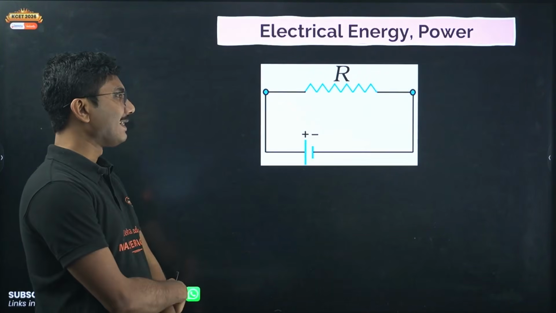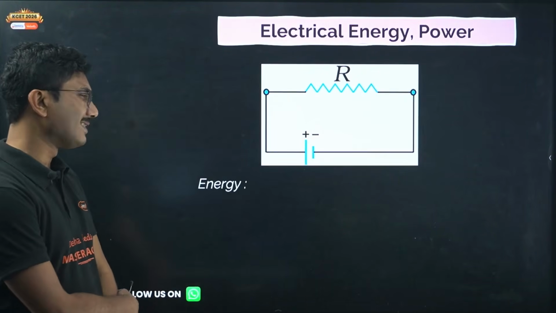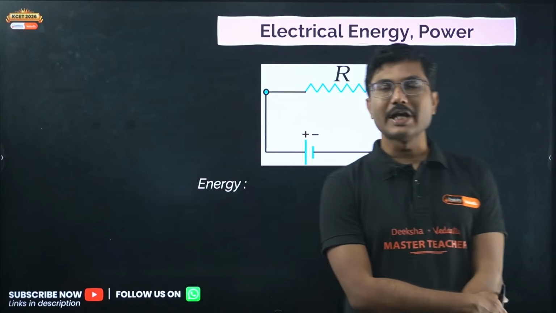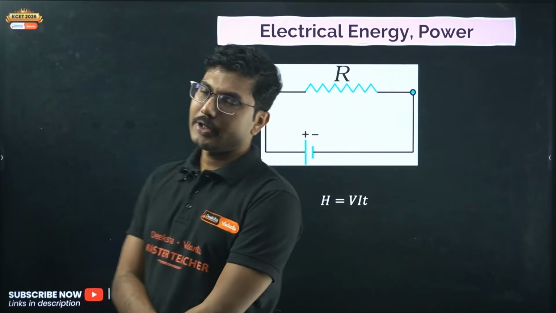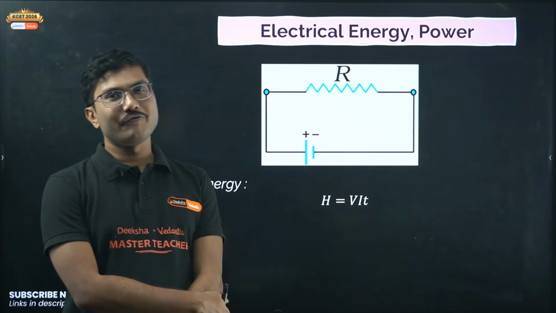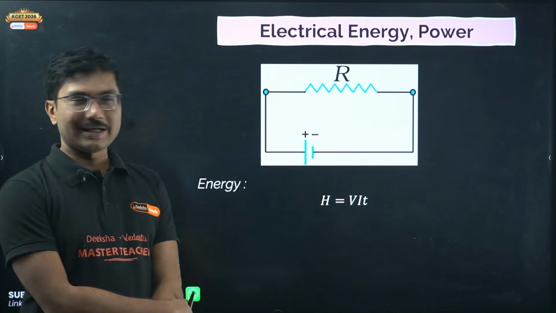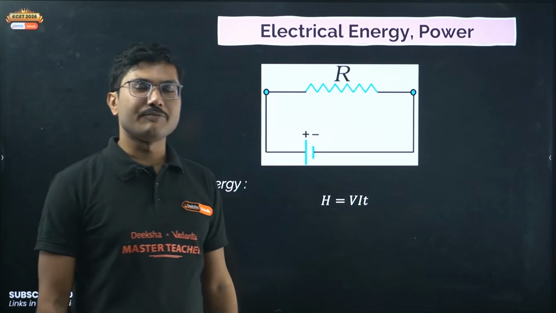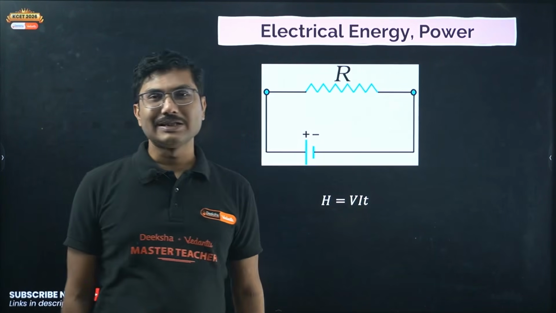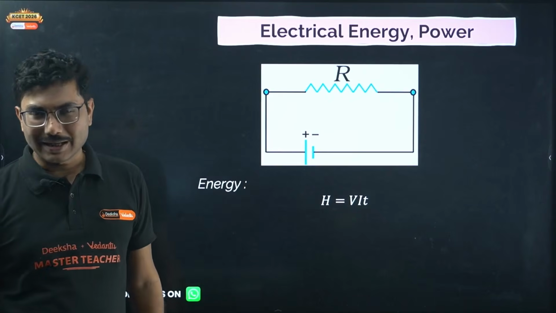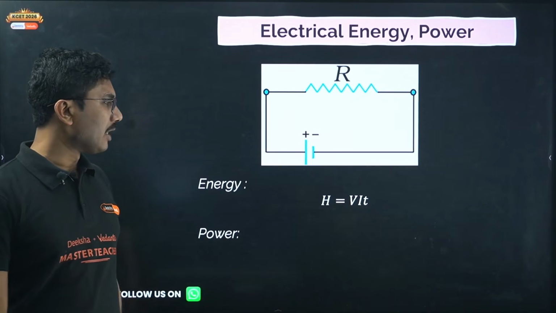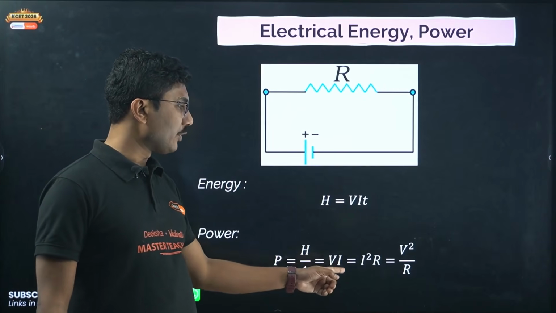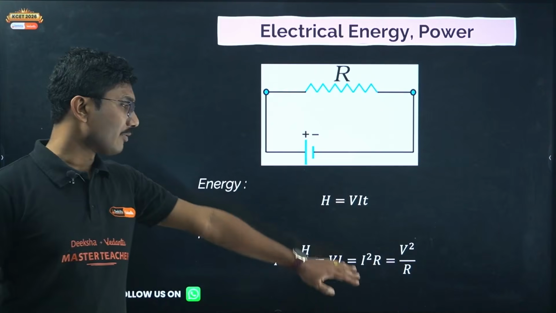Now, electrical energy and power, a few relations that you have to remember. These are basic relations. H equals VIT, or energy equals VIT. If you forget, you can remember it like this: energy equals vitamin. If you eat vitamin, you get energy. V into I into T. Now this can be converted into other forms based on V equals IR. So if you put IR, you get I square RT, or you can get V square by R into T. Now power is given by H by T, which equals V into I, or I square R, or V square by R. These are the forms of power.